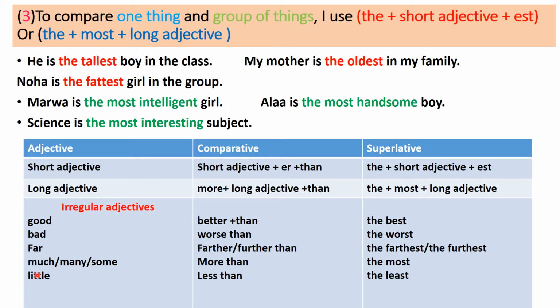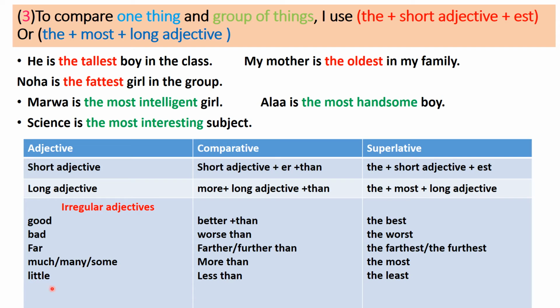If I have much, many, some, I change them to more than in the comparative case. I have more toys than my brother. In the superlative case, I use the most.